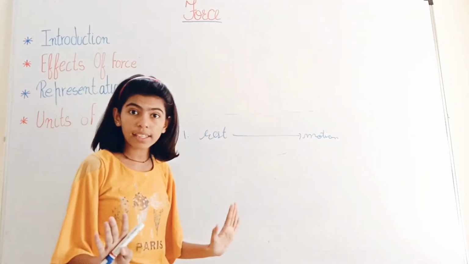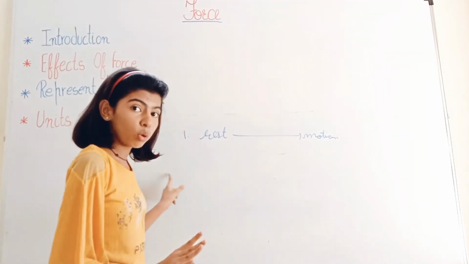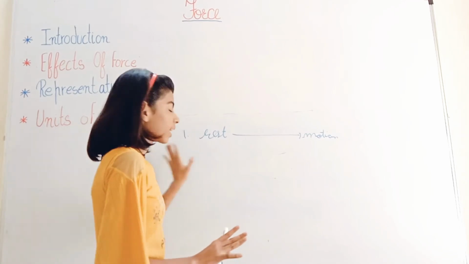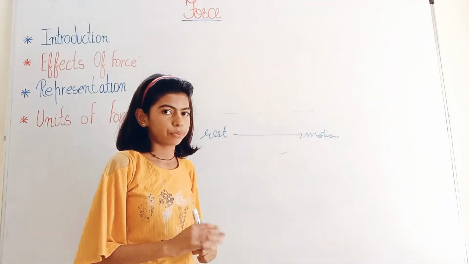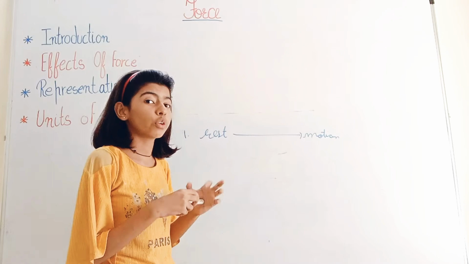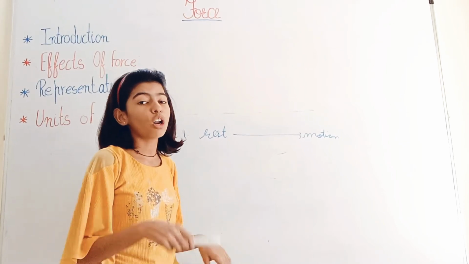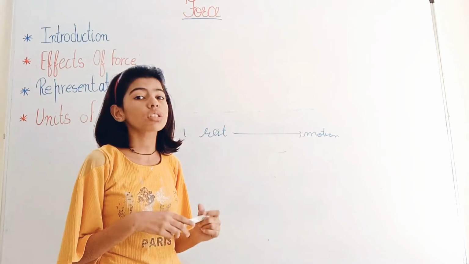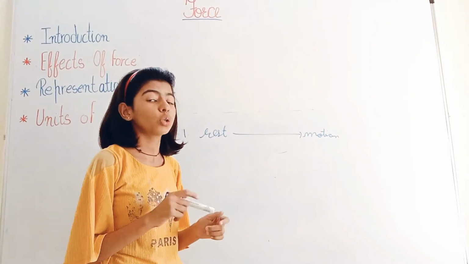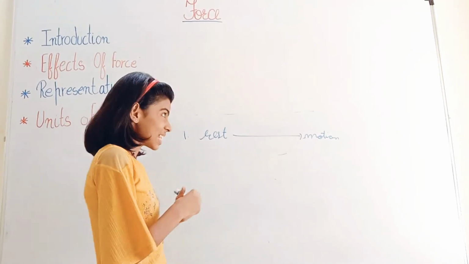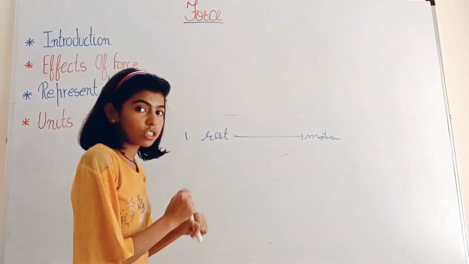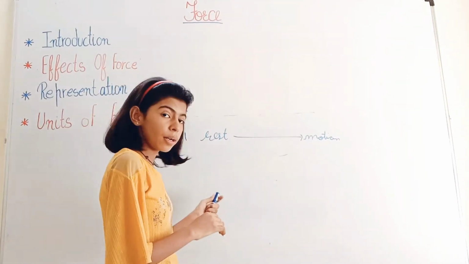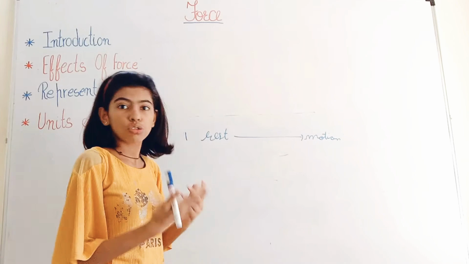But it is not necessary that force makes a stationary object move. For example, if you push the wall of your classroom, it will not move. The reason behind this is that the force applied by you is not sufficient to move the wall. So we can say that force can make a stationary body move, or it tends to do that.